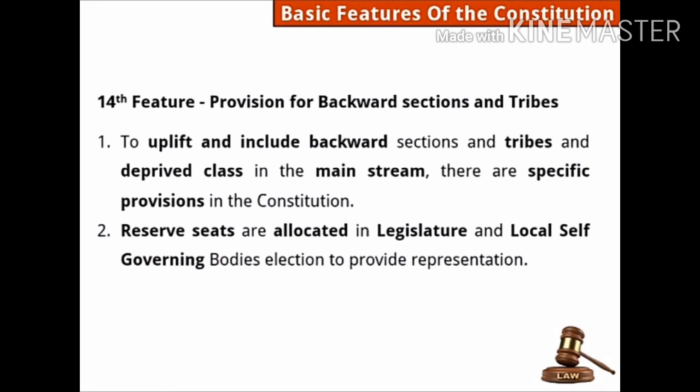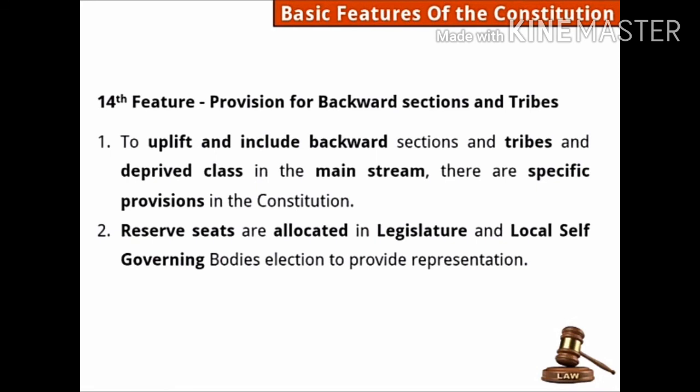So here the first point, to uplift and include backward sections and tribes and deprived class in the mainstream, okay, together with all citizens are equal in India, but so to include these backward sections with the other mainstream, there are specific provisions in the constitution. Which are they?